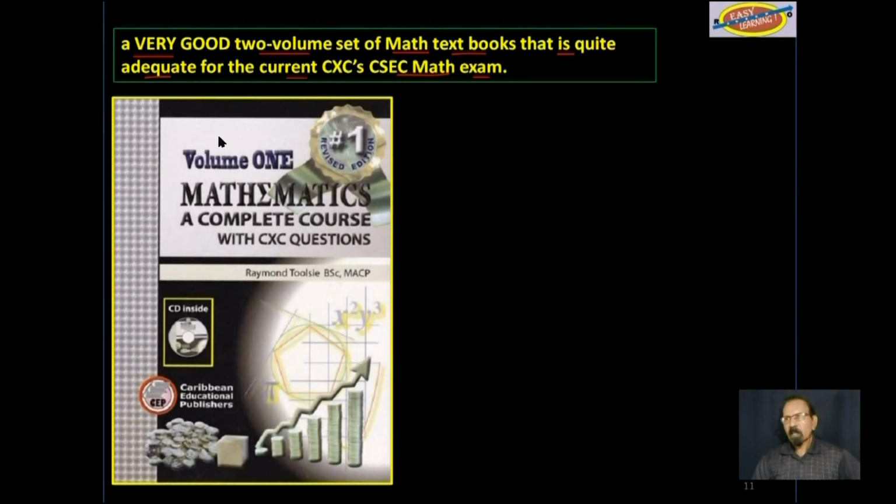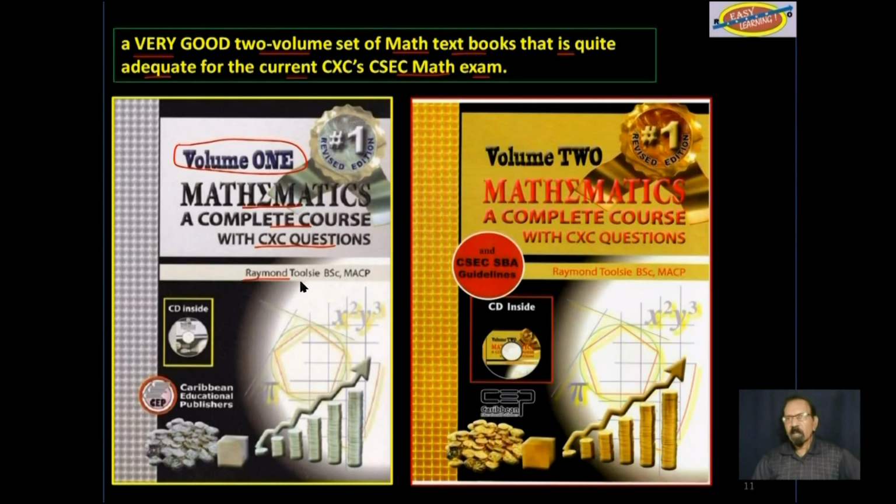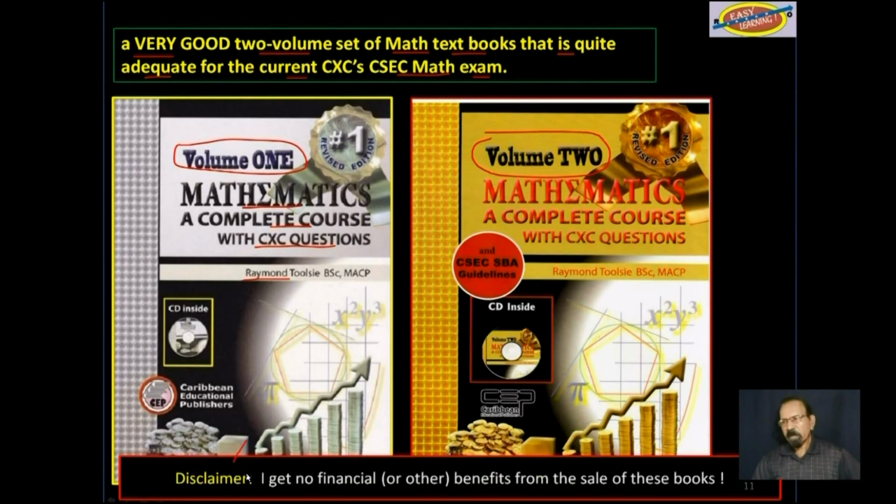This is a picture of volume 1. Mathematics, a complete course with CXC questions by Raymond Tulsi. And this is a picture of volume 2. Disclaimer down here, I get no financial or other benefits from the sale of these books.